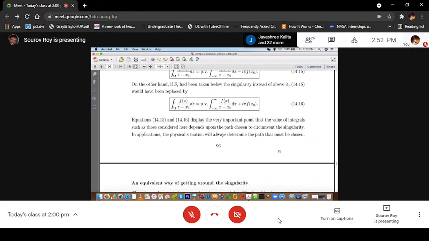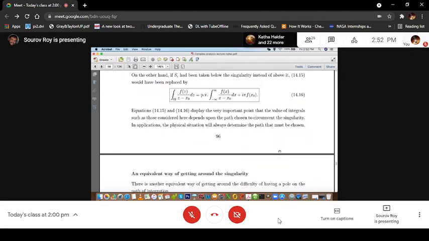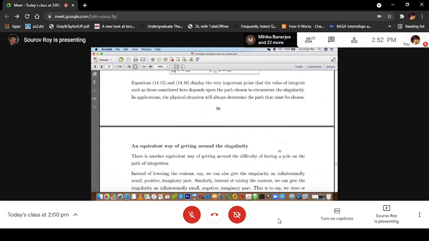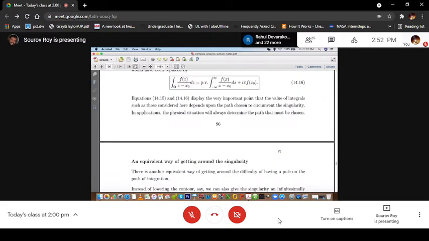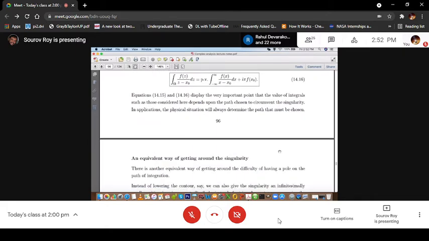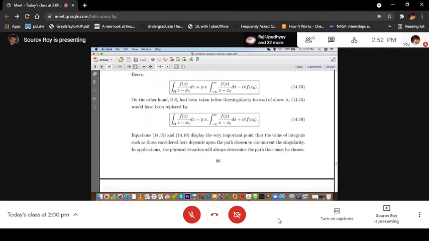You can find its application in many physical problems, like quantum mechanical scattering. We will not discuss the application here, but maybe we can discuss some homework problem later. Remember that the way you indent the contour, the way you circumvent the singularity, the final result of the integration will depend on that.